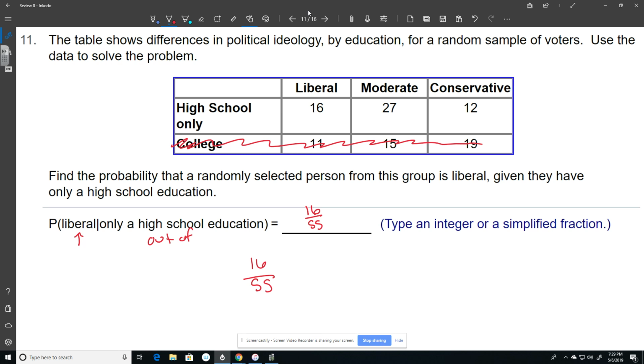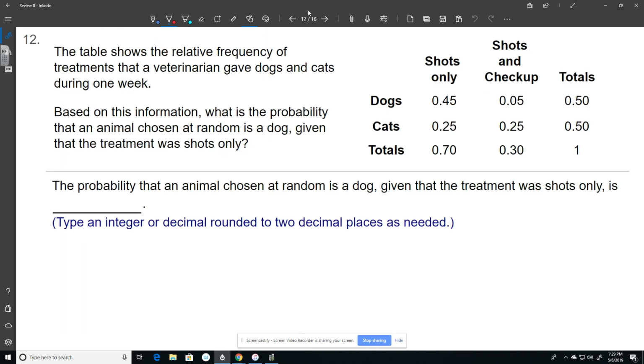Okay? So be careful of those given ones. Remember, you're not using everybody. You're just using the group that comes after that little line. That line right there, that means given, tells you which group you're using. I think we'll have a couple more of those.